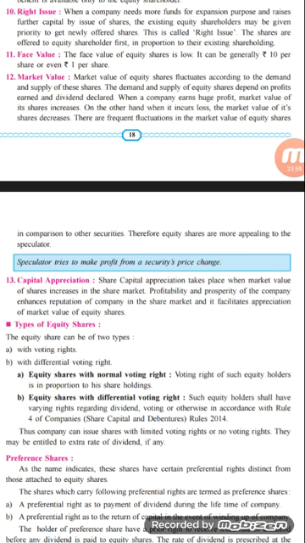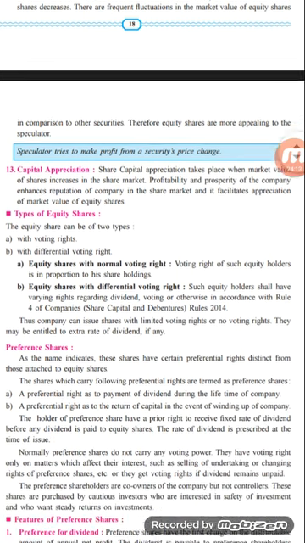So there may be an increase in the market value, there may be a decrease, and there may be some situations where the price of that company's share will remain constant. Okay, I hope the point is very clear related to the market value.